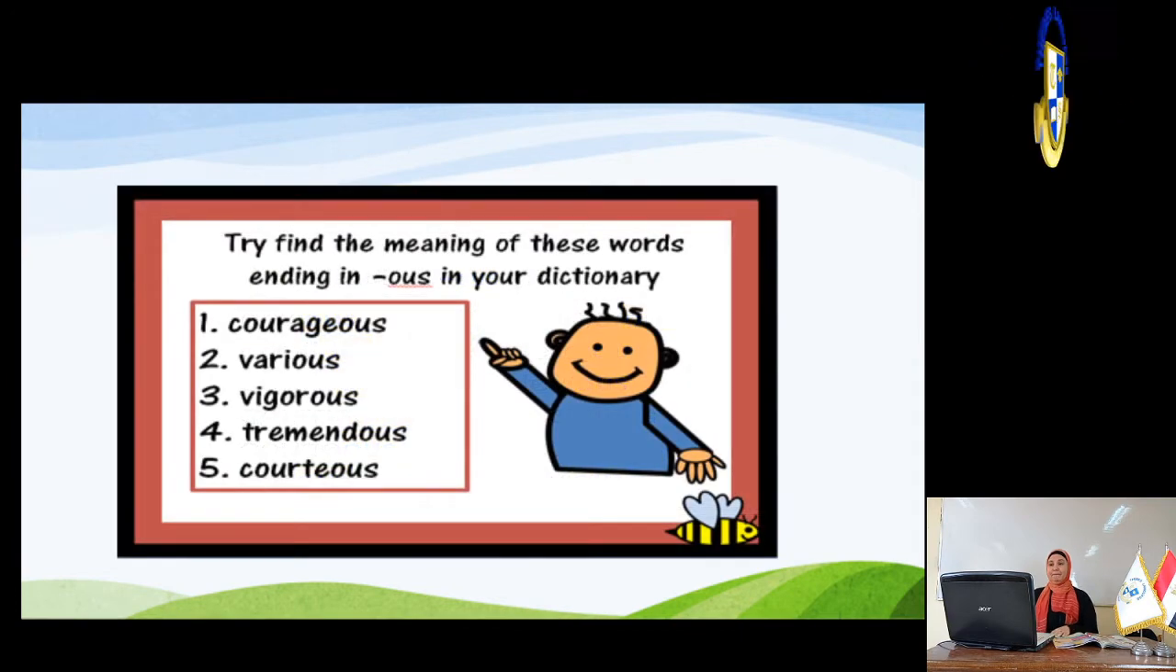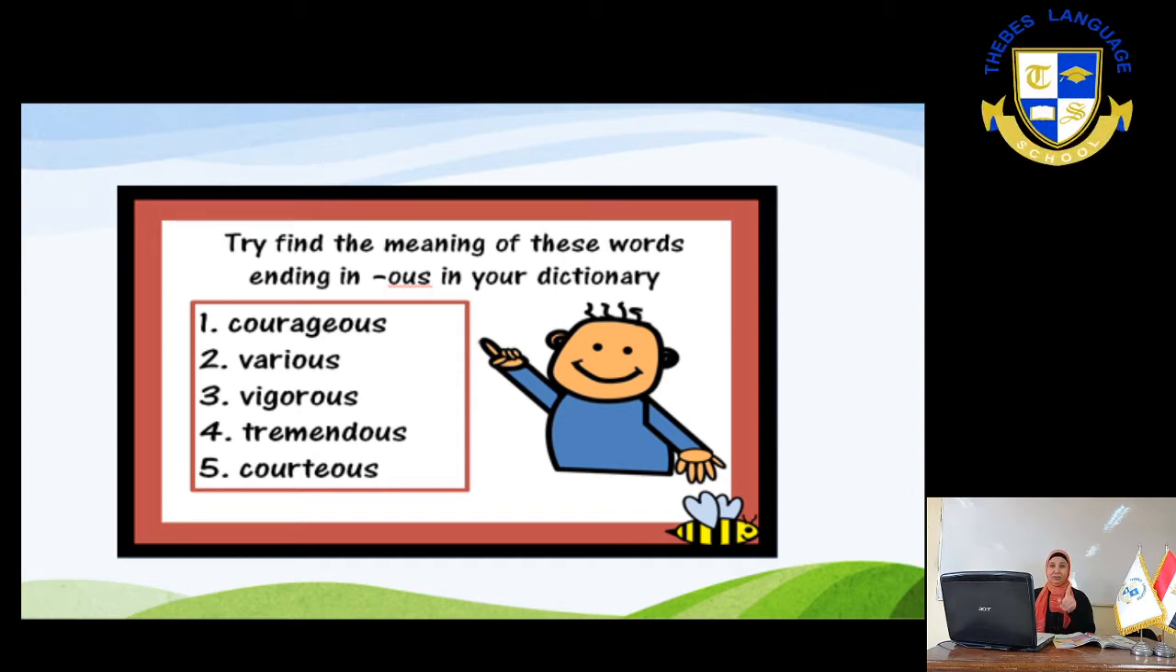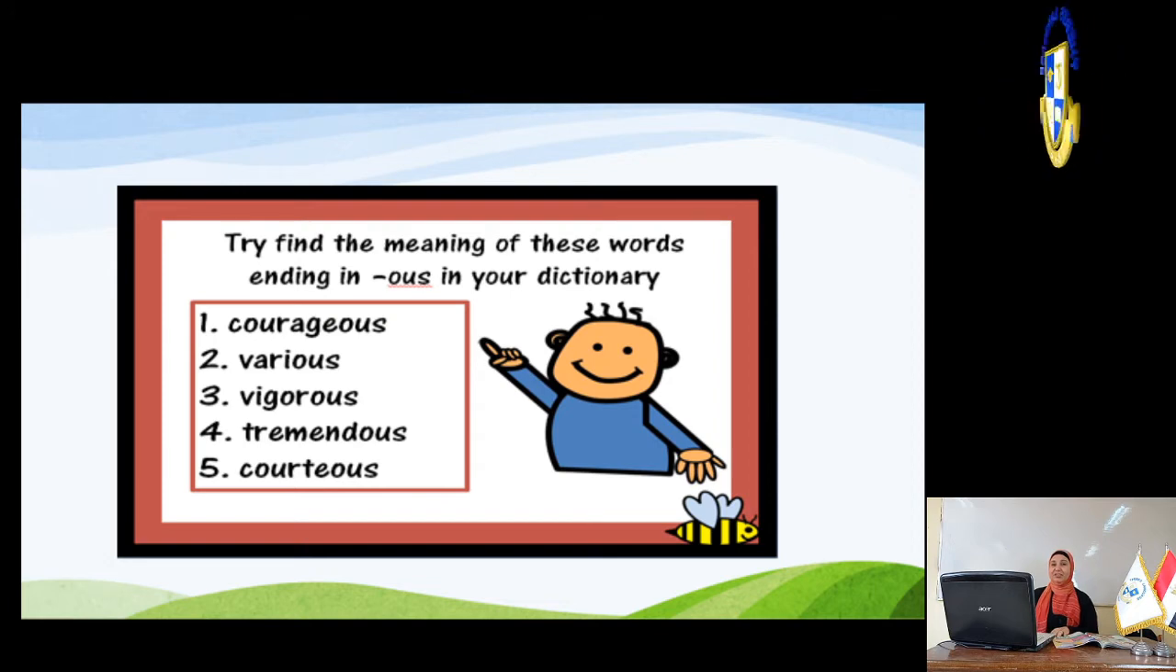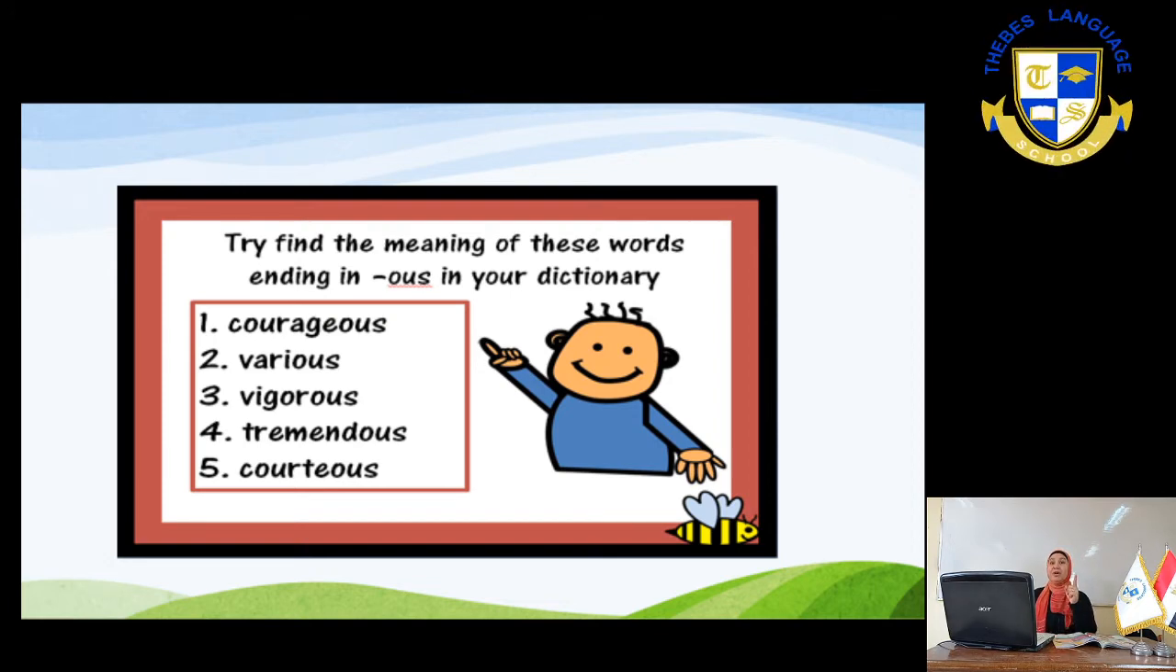Next slide, slide 52. Try to find the meaning of these words ending in us in your dictionary. As I told you before, if you Google some words, you can know the meaning and you can know the sound. So number one is courageous. Courageous, but I'm going to help you. Courageous means brave. The firefighter is a very courageous person. Number two, various. I have a lot of different kinds of things, so I have various stuff.